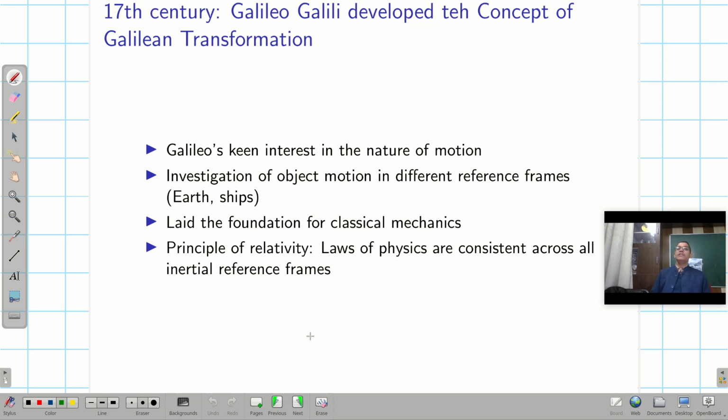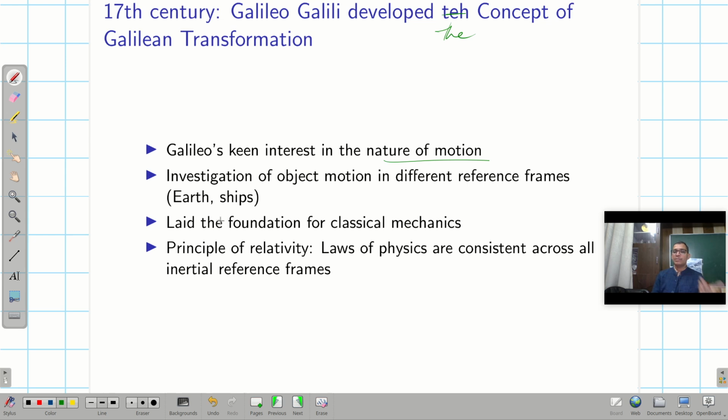So in the 17th century Galileo Galilei developed the concept of the Galilean transformation, because of his interest in the nature of motion, the investigation of objects' motion in a different frame of reference. Say when I am looking from the earth at a certain body, or when I am moving in a ship, or in a bus, or in a car, right, and it laid the foundation of classical mechanics.